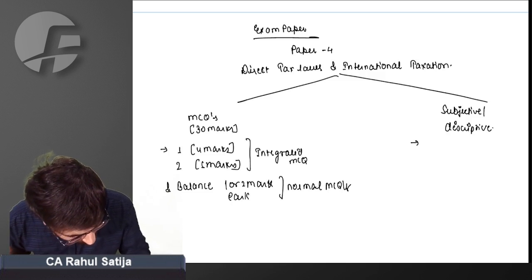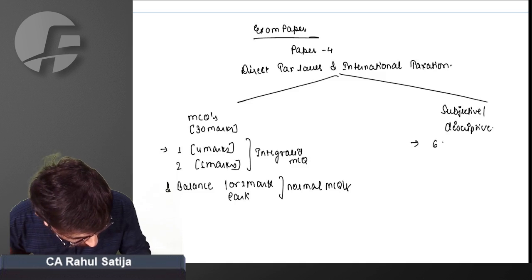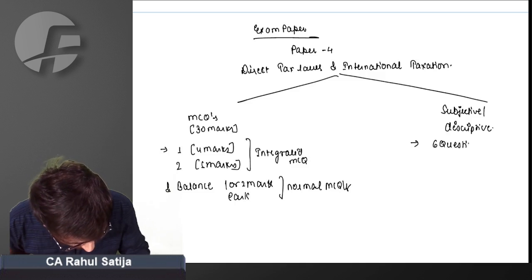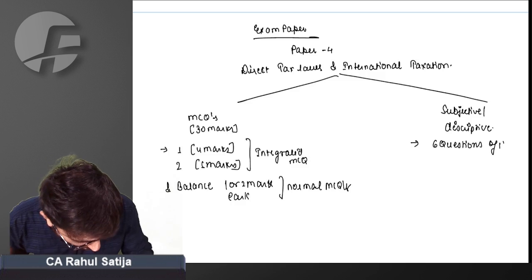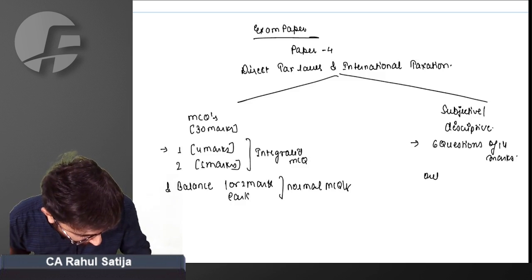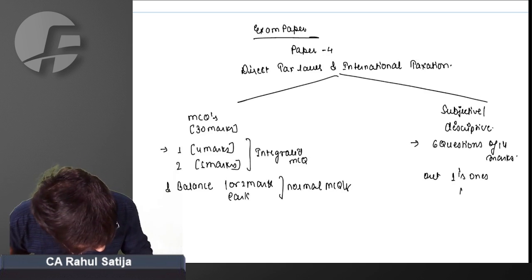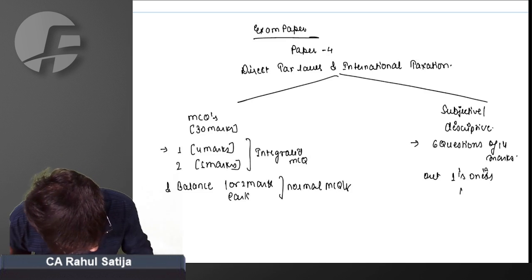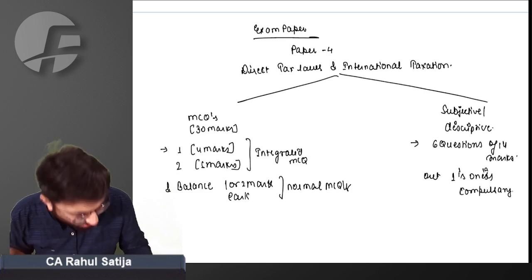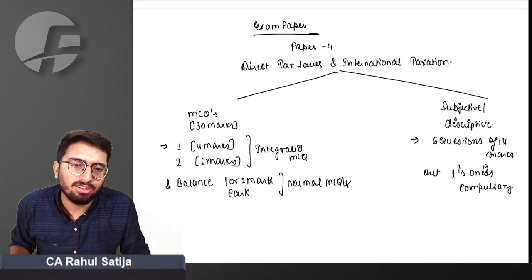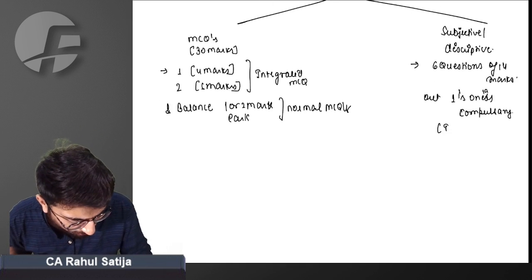In the subjective portion, you have 6 questions of 14 marks each, out of which the first one is compulsory. The first question is from total income.